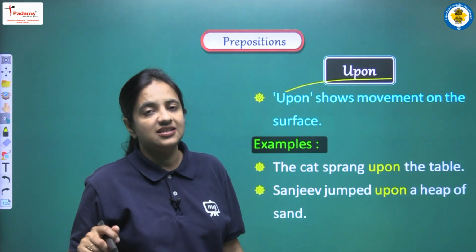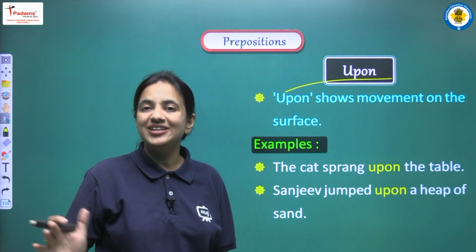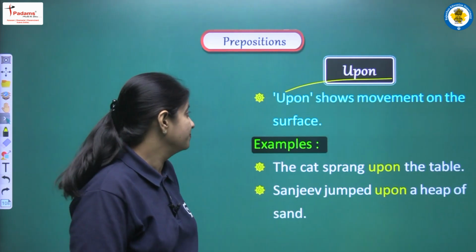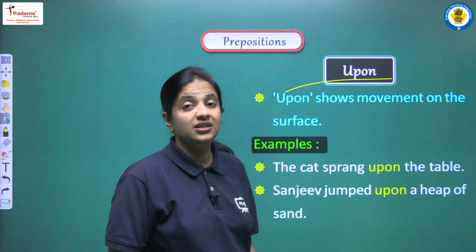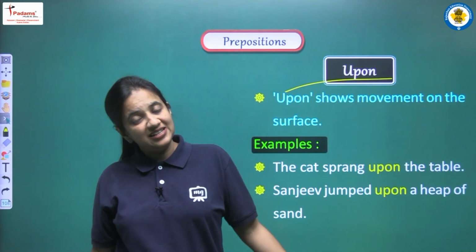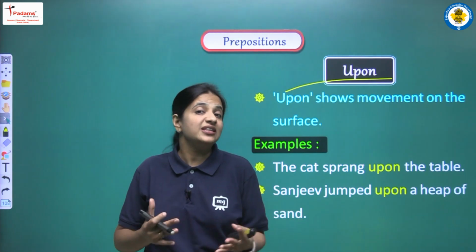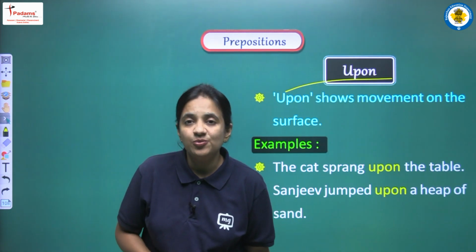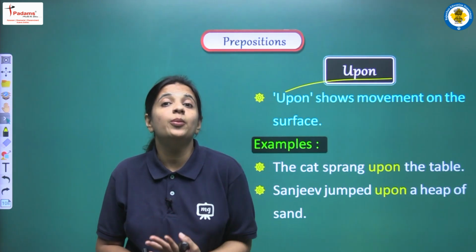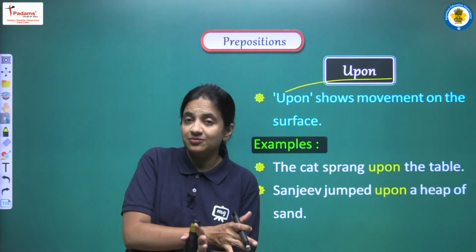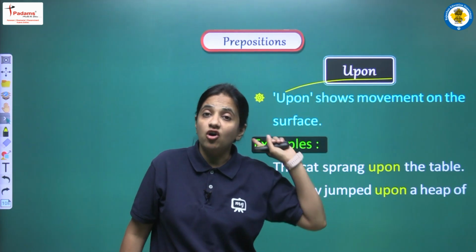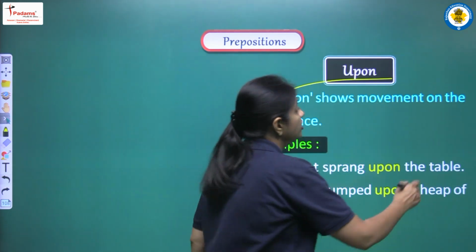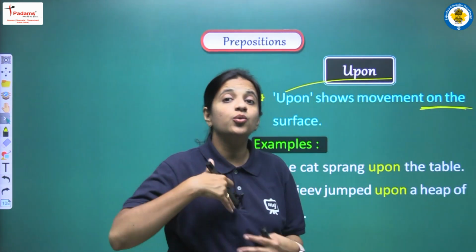All right. Now we have our next preposition, that is upon. Now we will discuss upon. So let's see all the different uses that are related with this preposition, that is upon. Upon shows movement on the surface. So upon has some kind of similarity with into. How? Earlier we discussed into, and in into what did we learn? That into shows movement, but how? Inside of something. Similarly upon also shows movement, but where? It shows movement on the surface, okay, on top of something.